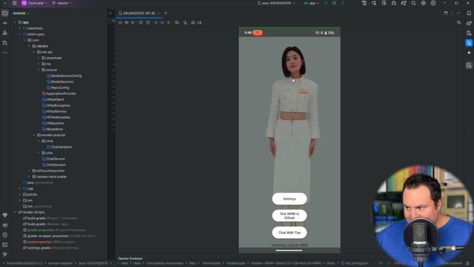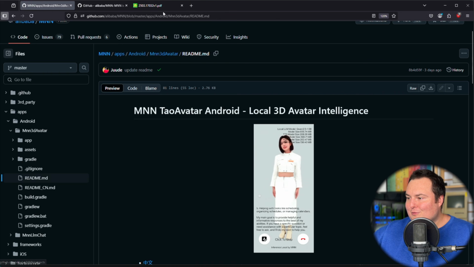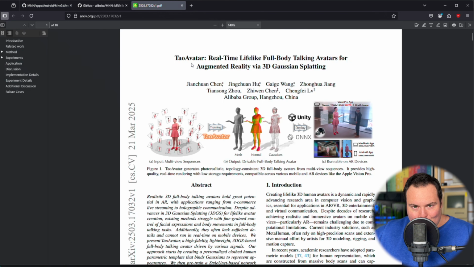I am highly interested in this sort of direction of the field, as well. Right now you may look at this and be like, okay, this is kind of goofy. I agree, but it is a goofy step that is leading up to a staircase that will eventually become less and less goofy. There is a research paper right here because the whole avatar right here is done through 3D Gaussian Splatting. I don't know how to pronounce this word. I know it's like Gaussian, but I'm just bad at saying it.